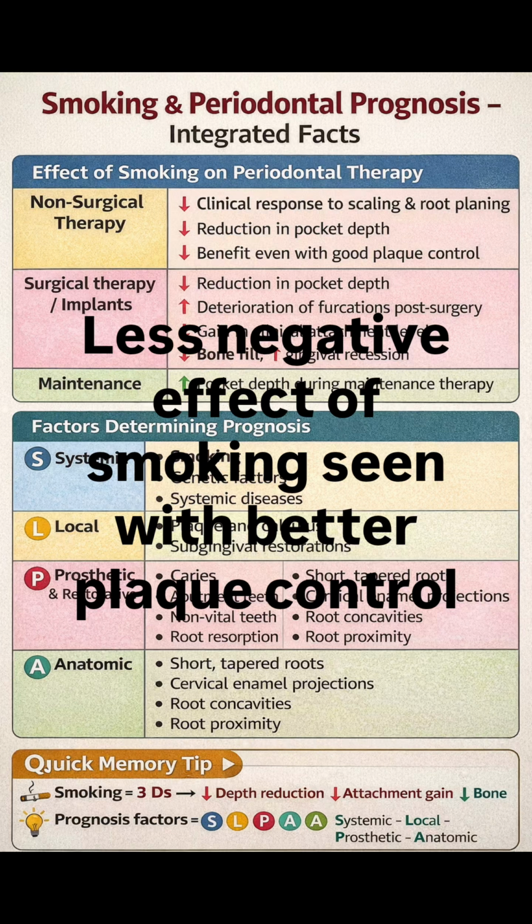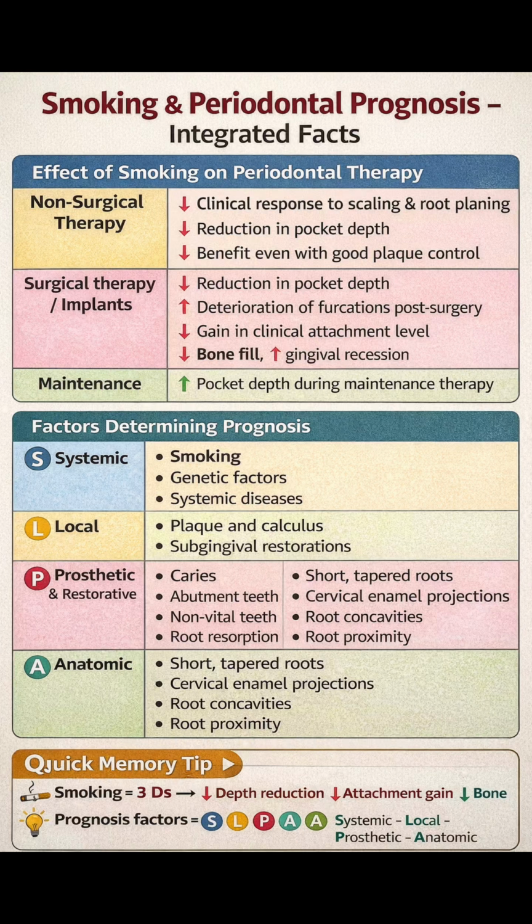This is because smoking causes vasoconstriction, reduced blood supply, altered neutrophil function, and impaired fibroblast activity, which together delay periodontal healing. Now, effect on surgical therapy and implants.